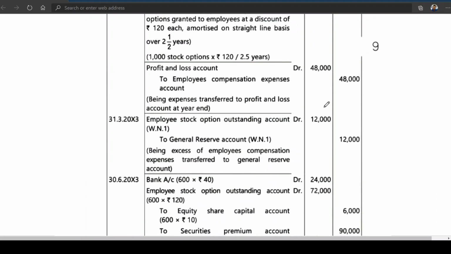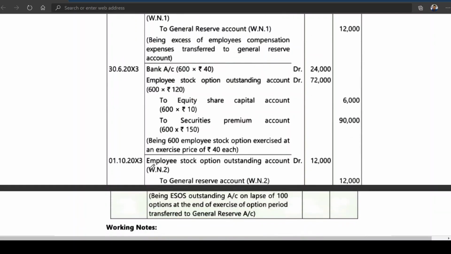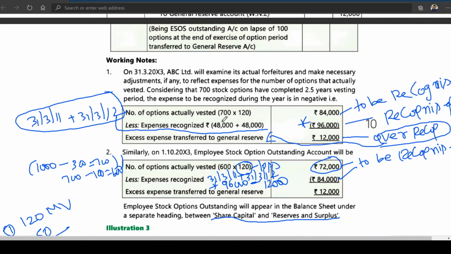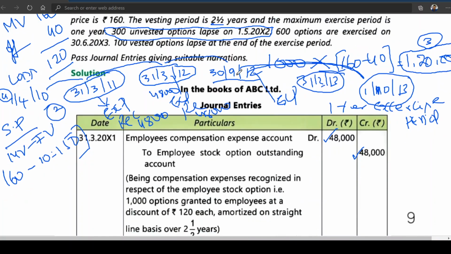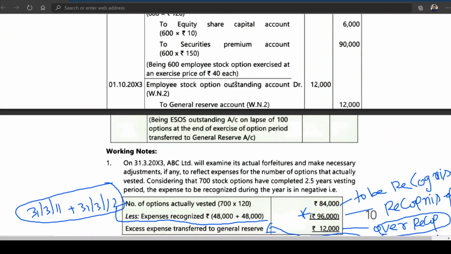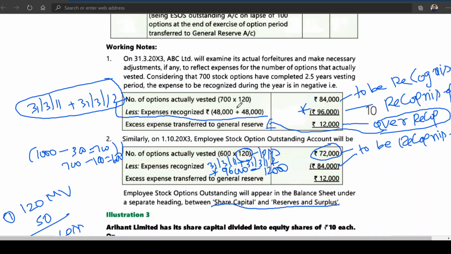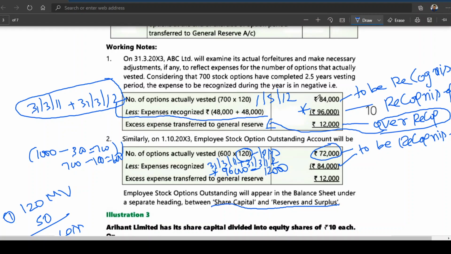But we haven't got that information here because you won't be writing the entry for the lapsed ones. So as on 1/5/2012, I think if you write this it will be easy. As on 1/5/2012, 84,000 will be recognized. But how much has been recognized? 96, so 12,000 is the gain.